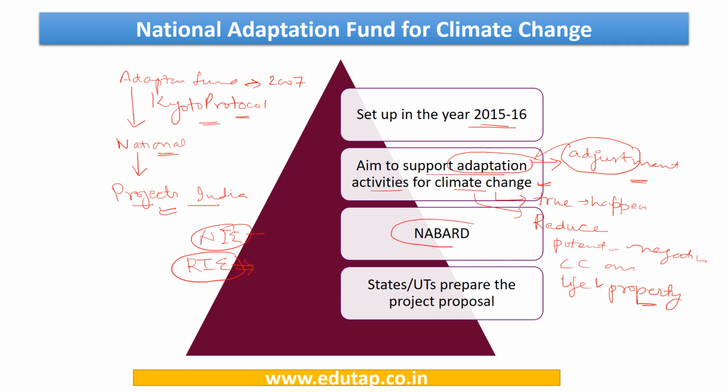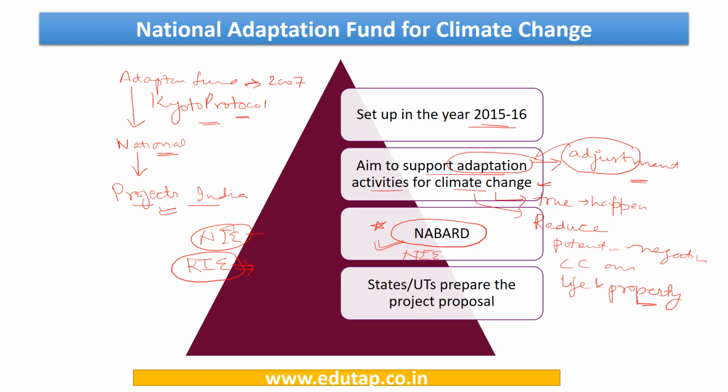For India, NABARD has been accredited as the national implementing entity, and in India all the funding and project sanctioning is done by NABARD for the implementation of projects under the National Adaptation Fund for Climate Change. So this is a key point we need to remember, that the national implementing entity for the National Adaptation Fund for Climate Change in India is NABARD.